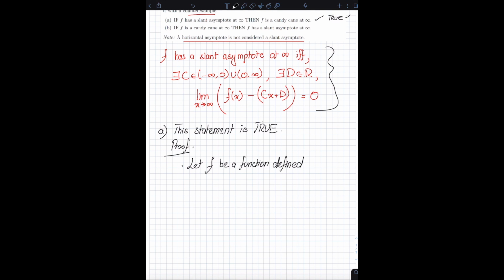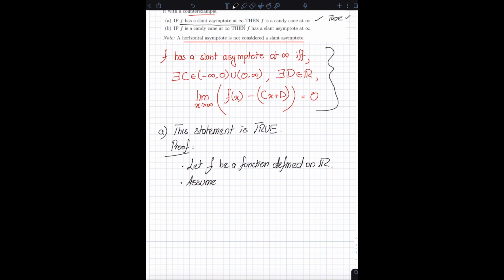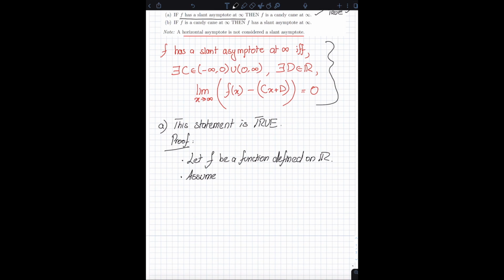The next thing I'm going to do is state all my assumptions. The only assumption is that f has a slant asymptote, because the question says that if f has a slant asymptote at infinity. So I'm going to assume that f has a slant asymptote at infinity.